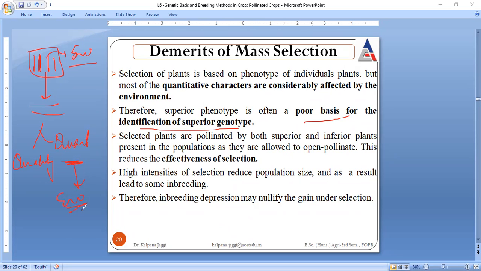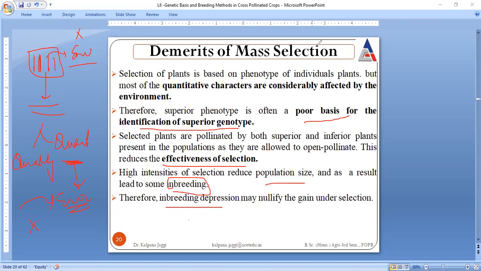And if they are affected by the environment, up to what level they are affected cannot be determined because we are no more carrying any progeny test, right? Moreover, because any open pollinator can come and fertilize the female parent, the effectiveness of selection decreases. And population size is also reduced, and sometimes it leads to inbreeding, and inbreeding depression could also take place.